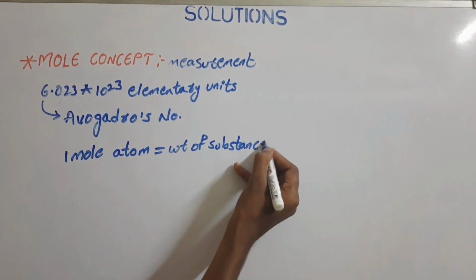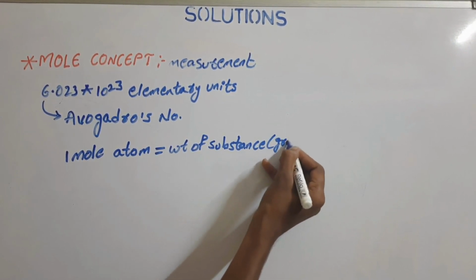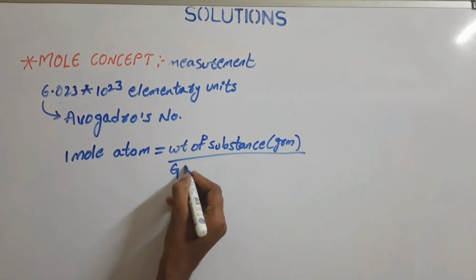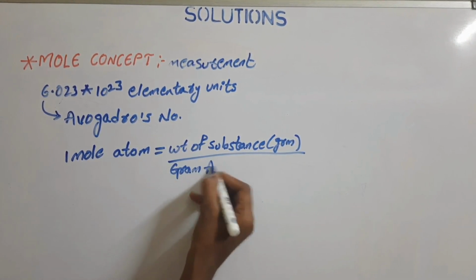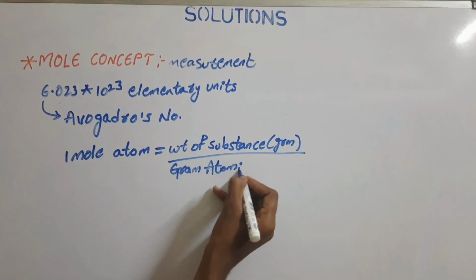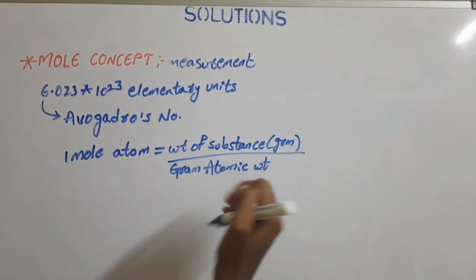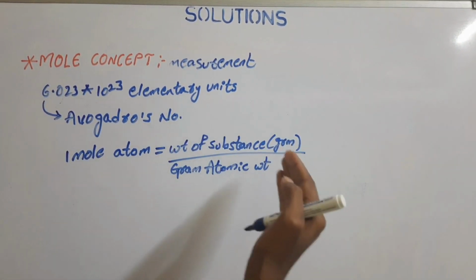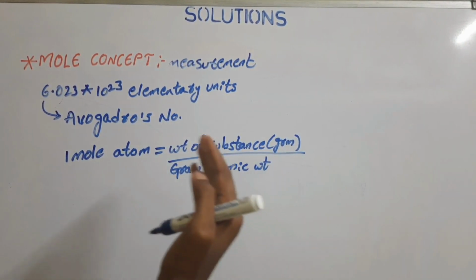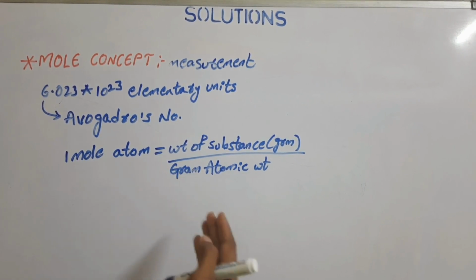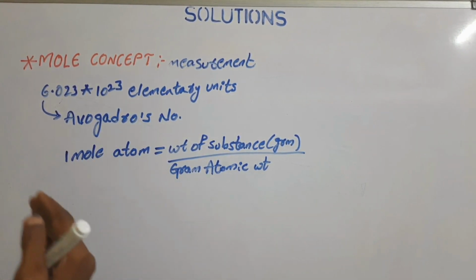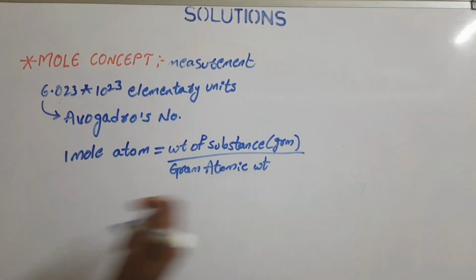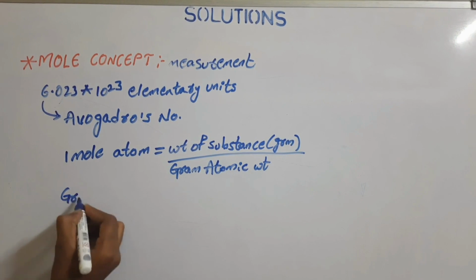in grams, divided by the gram atomic weight. So the 1 mole of atoms present within the solution is calculated by the weight of the substance divided by the gram atomic weight. This is the formula to calculate the 1 mole of atoms or the number of moles present in the solution. And we need to know what is meant by gram atomic weight.